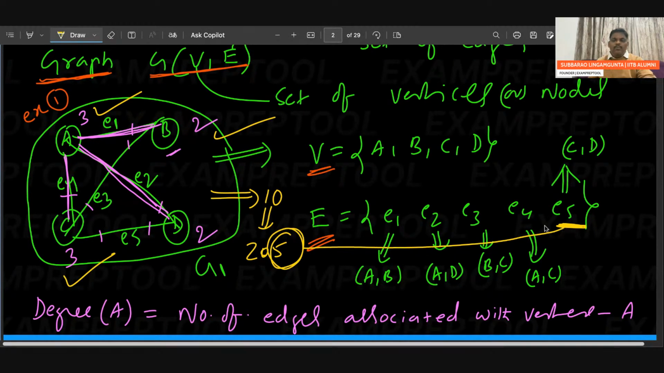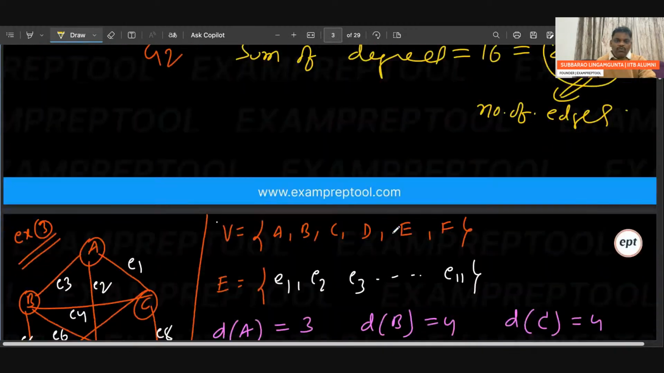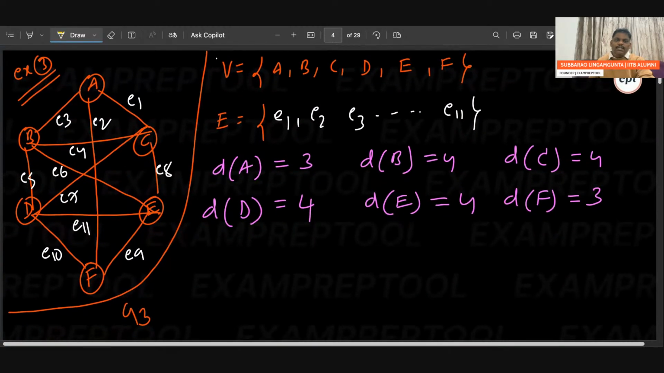So I think first example also okay. Let's go to third example. Can everyone observe? Can everyone observe?